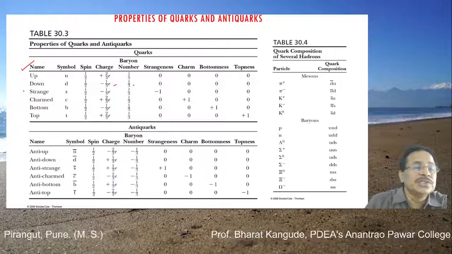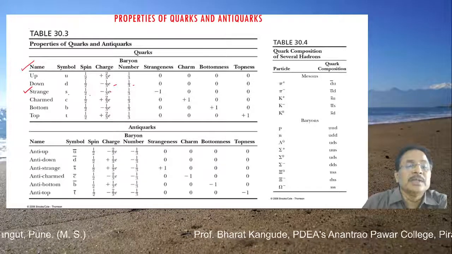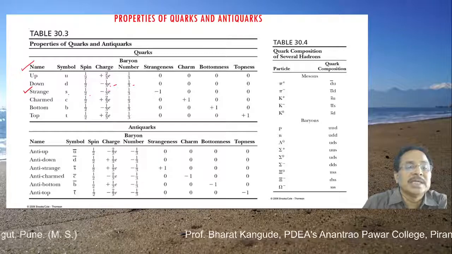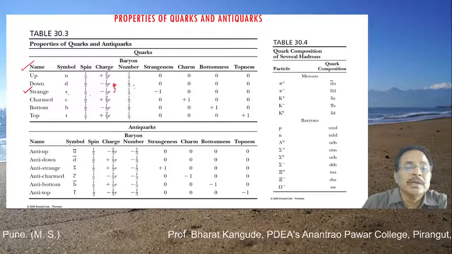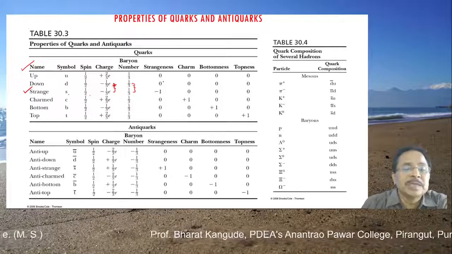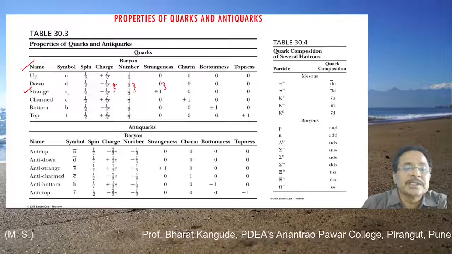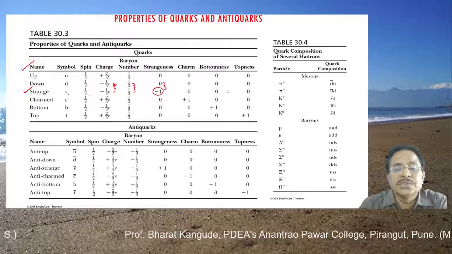This is strange. Strange in the sense, symbol is S, spin is 1/2. The charge is minus 1/3 times e, like this. So the charge of this and these are the same. Baryon number of this and this is the same, but it is strange as compared to this. That's why its strangeness is -1. So it is something different, and all the other numbers are 0 there.